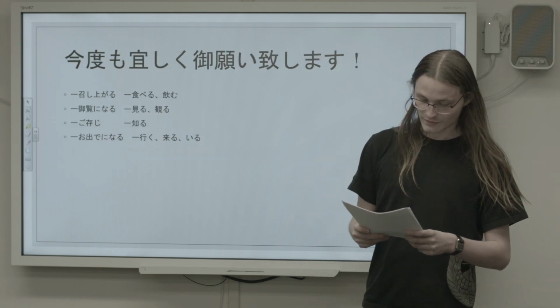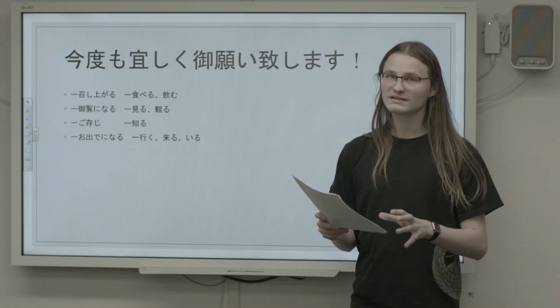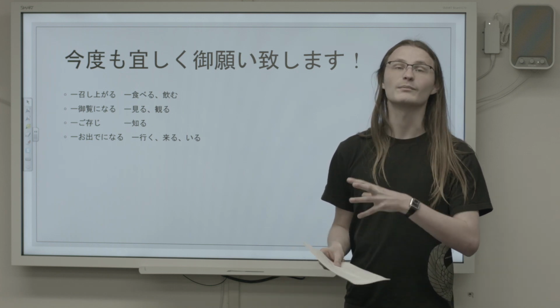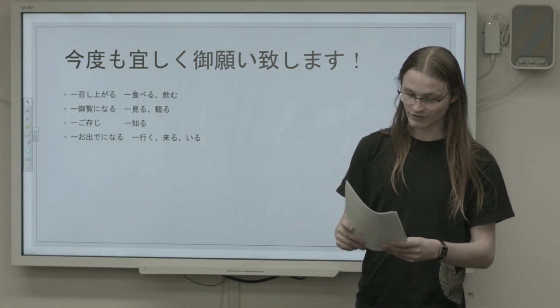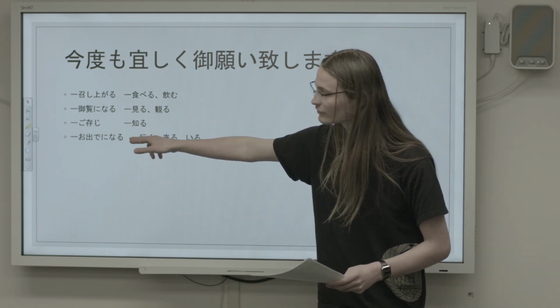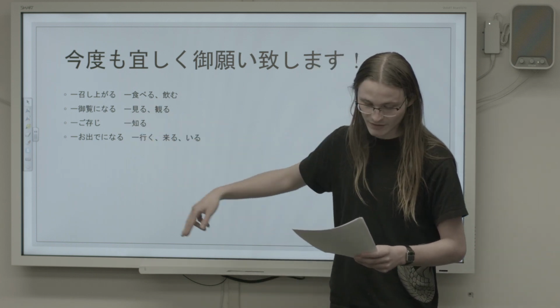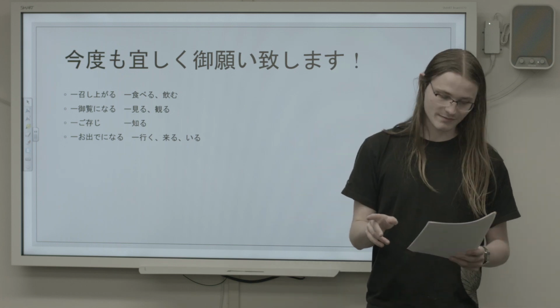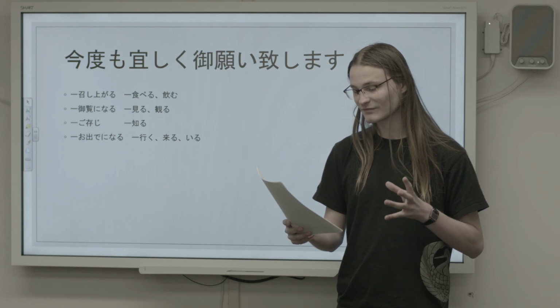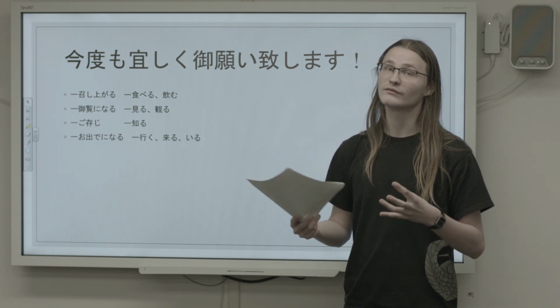In this video, we've learned about Keigo and specifically discussed the usage and 4 vocabulary terms typical of one of its subtypes, Sonkeigo. We covered a few common Sonkeigo words, 召し上がる、ご覧になる、ご存知, and おいでになる, but this is by no means the extent of the system. In our next video, we'll take a look at a special class of some very common Sonkeigo verbs that have irregular conjugations.